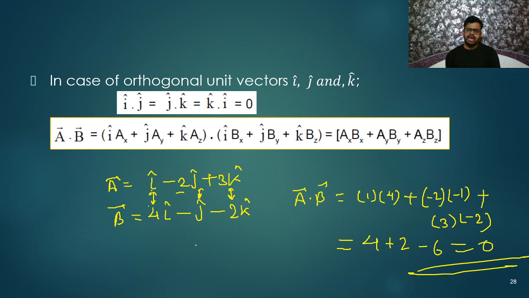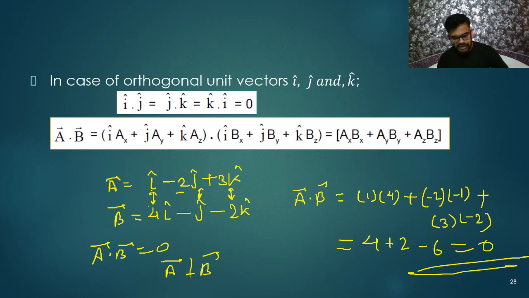If someone asks me what is the angle between A and B, since A dot B is equal to 0, I will say A is perpendicular to B. If the dot product of two vectors is 0, then the vectors are perpendicular to each other. I have explained how to solve the dot product. That's all, simple, right? I think you got it very well.